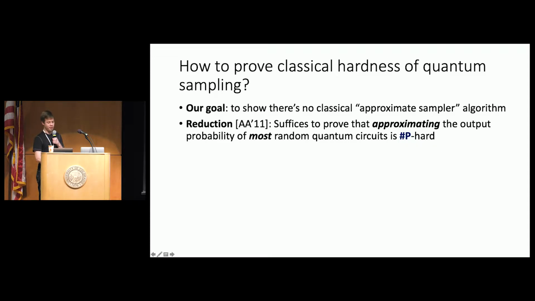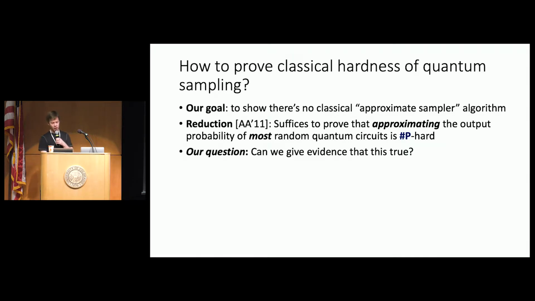In other words, there's a reduction. If we want to show that there's no approximate sampler algorithm, then it suffices to prove that a certain problem is hard, and that problem is approximating the output probability of most random quantum circuits drawn from a certain distribution. So now we've reduced our question to showing evidence that this statement is true, that this problem is #P-hard.